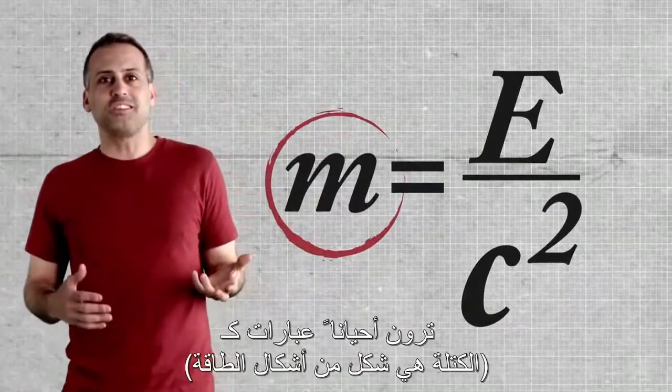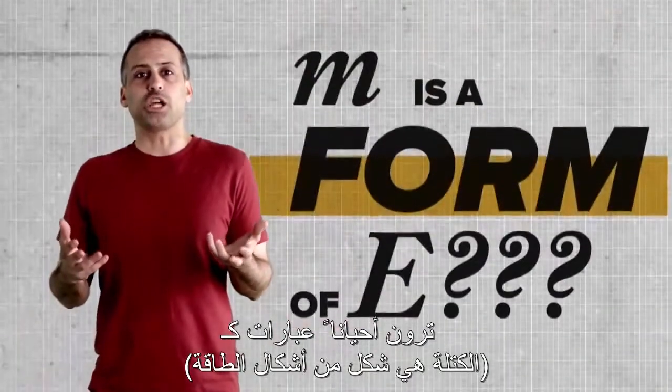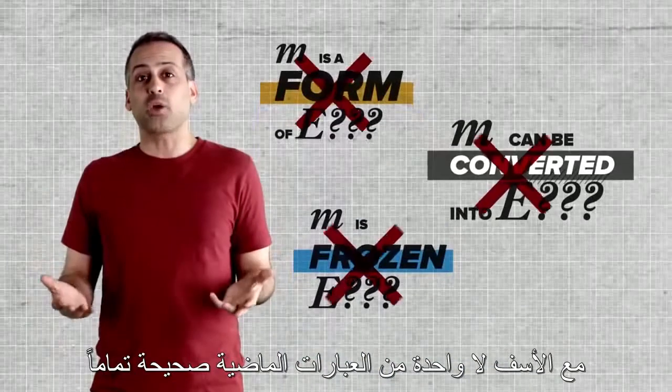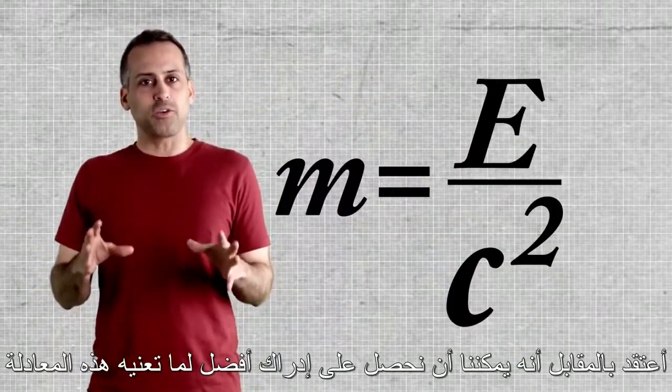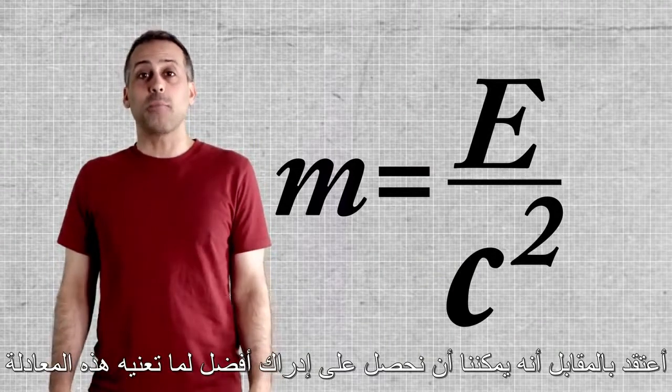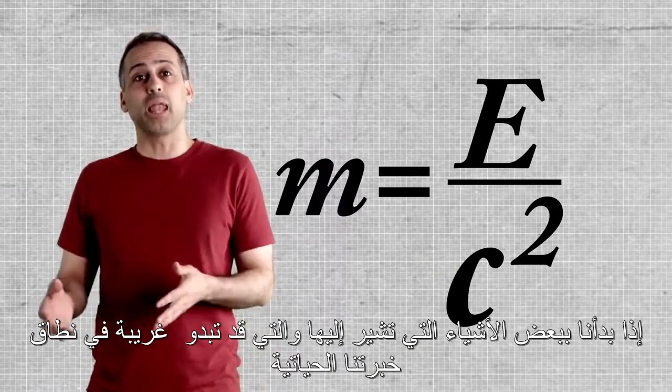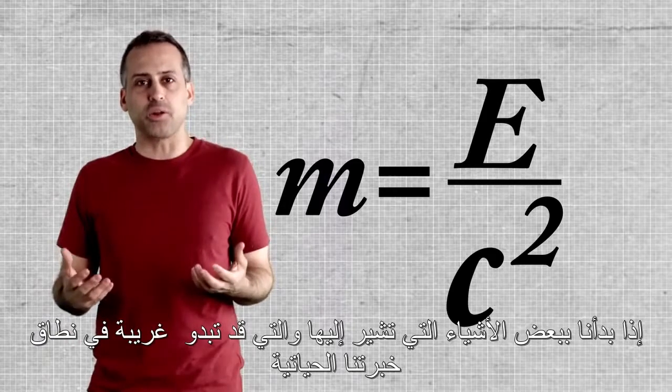is. You'll often see statements like, mass is a form of energy, or mass is frozen energy, or mass can be converted to energy. That's the worst one. Unfortunately, none of these statements is quite correct, so trying to make sense of them can be frustrating. I think instead we can get a better sense of what m equals e over c squared means if we start with some things that it implies that seem at odds with our everyday experience of mass.